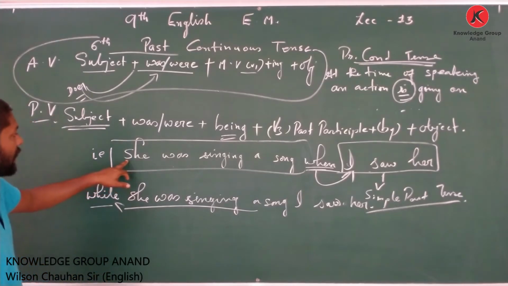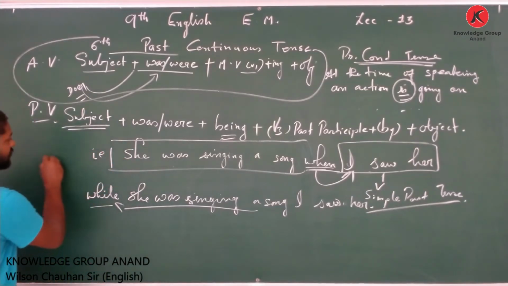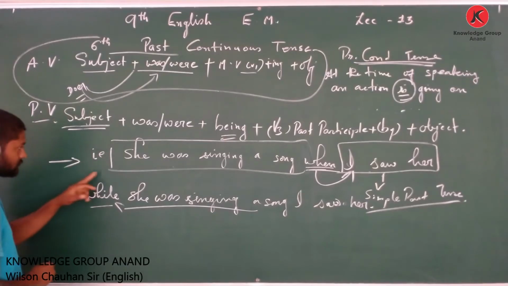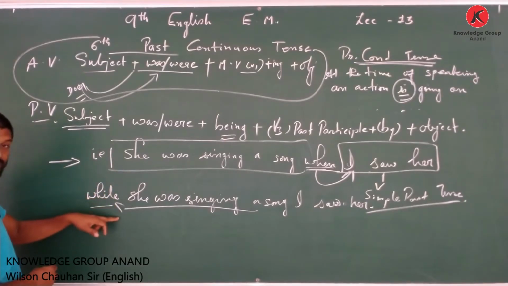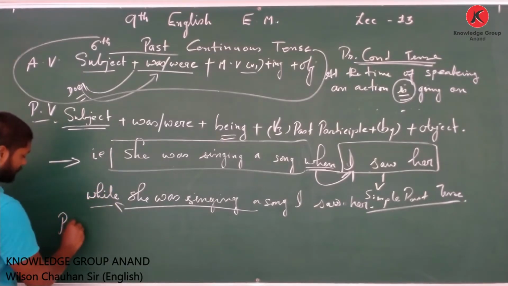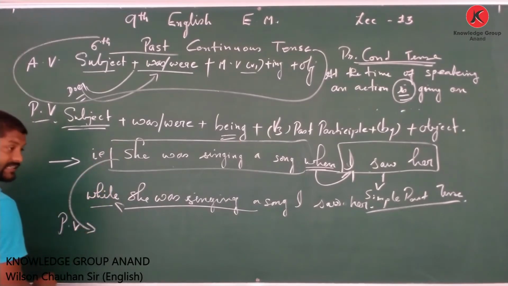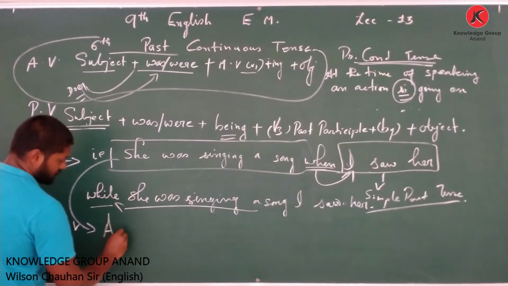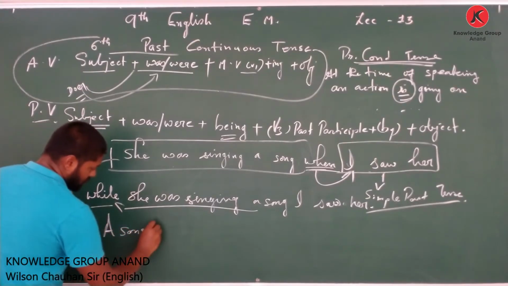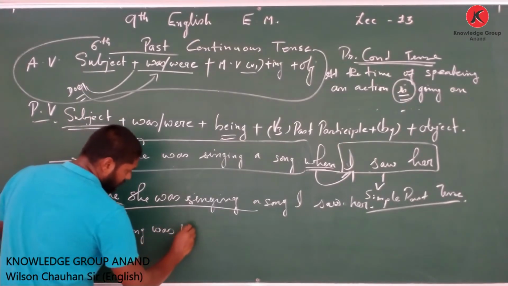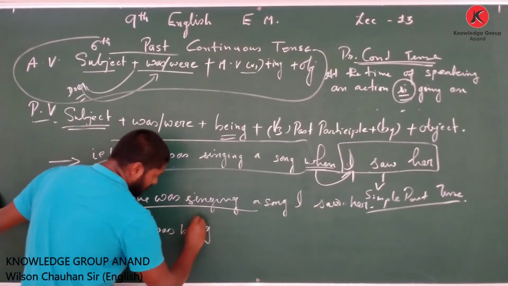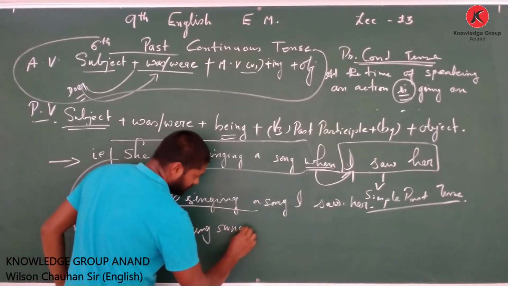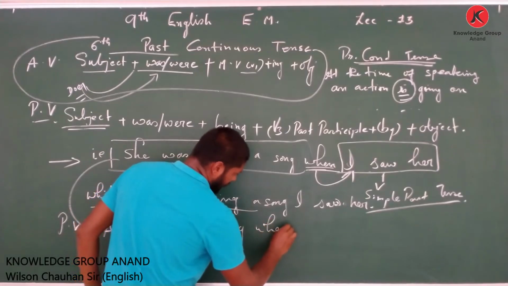Now, as I gave you this example, I would like to change this into passive voice. So passive voice, the very sentence we shall change here. So, a song was being sung when.